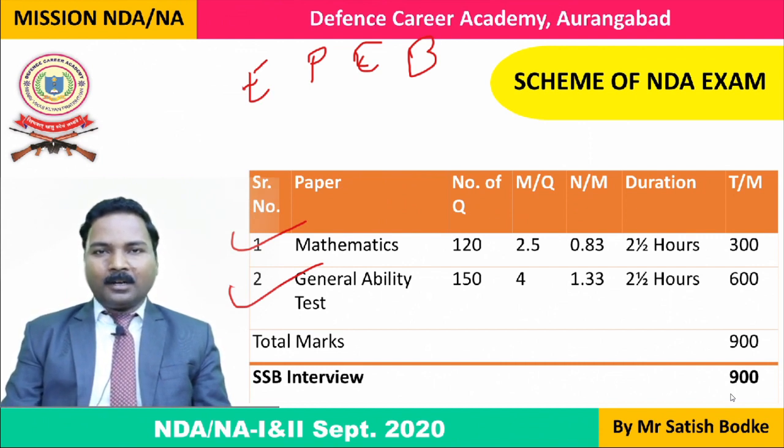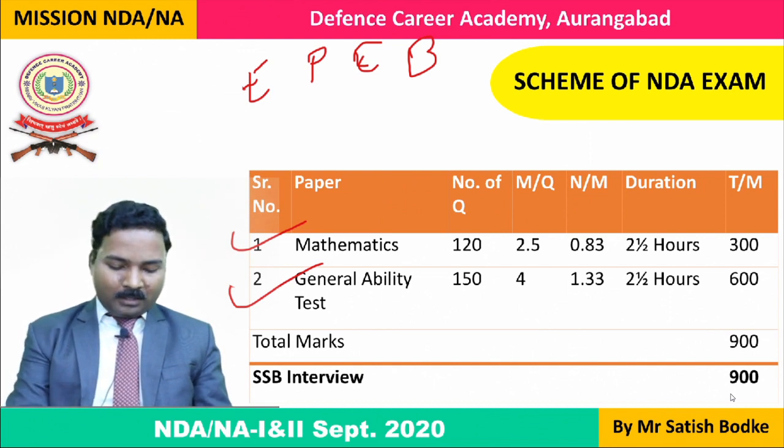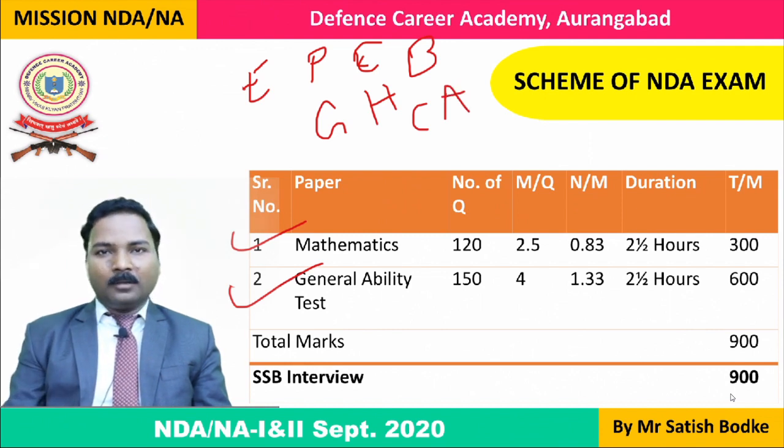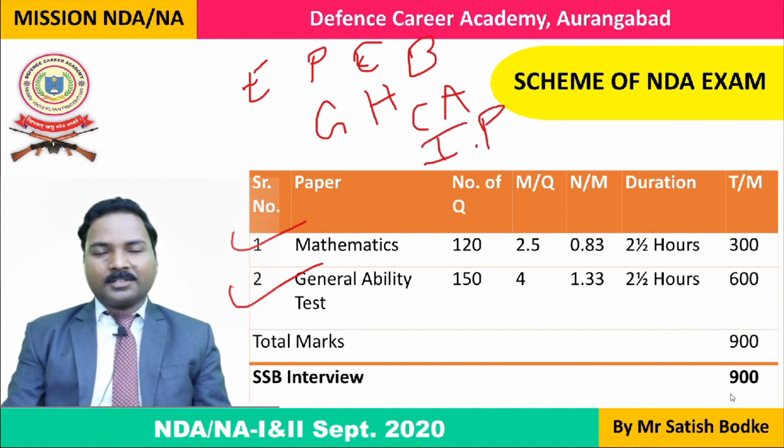The subject is titled as general science, and in comparison with physics, chemistry, mathematics, English, this is having lesser weightage. As we go on discussing the subjects, the first subject is having higher weightage, the next subject is having lower weightage, and the last one is having the lowest of all. And there is general knowledge also. In general knowledge we have geography, then history, then current affairs, and at the same time we have Indian polity for the syllabus of GAT. So these are all the subjects which are covered in the paper of general ability test, which is paper number 2.